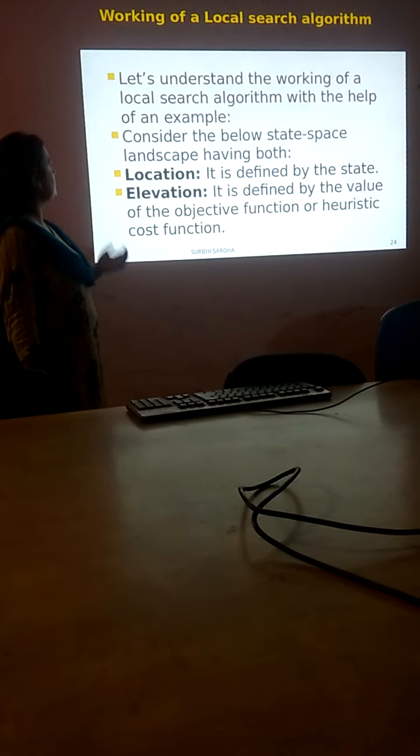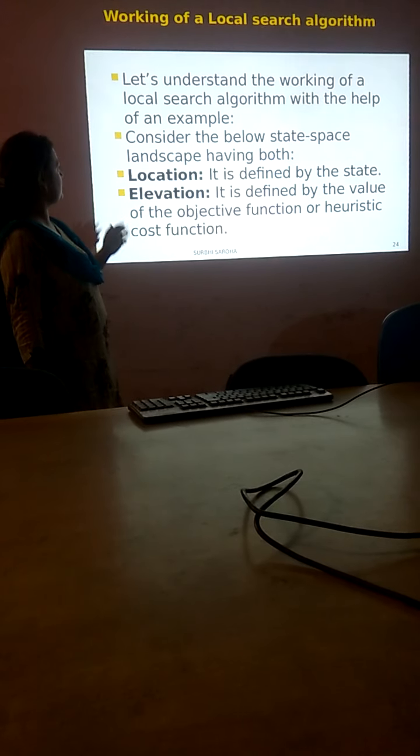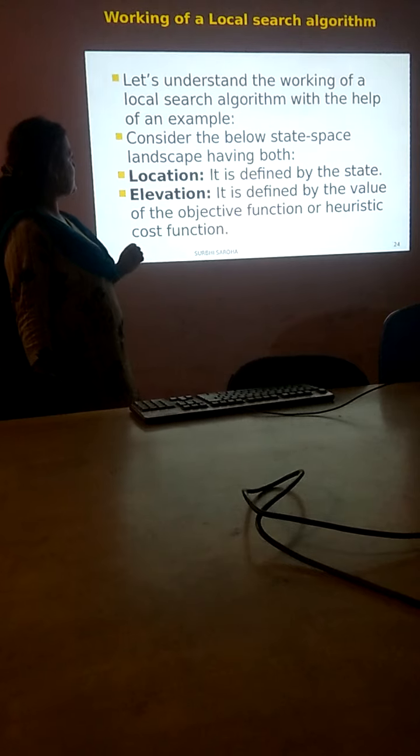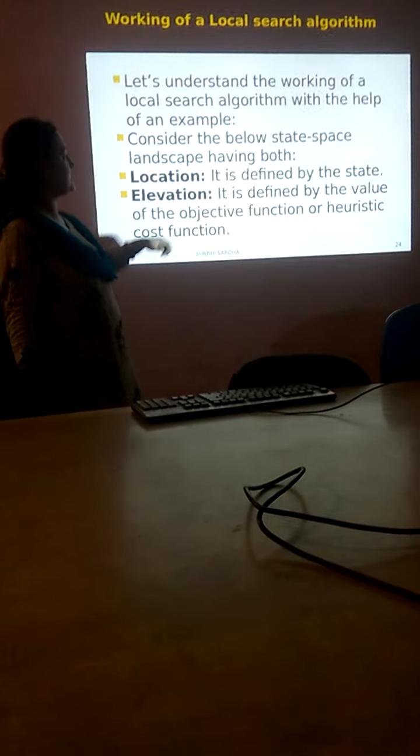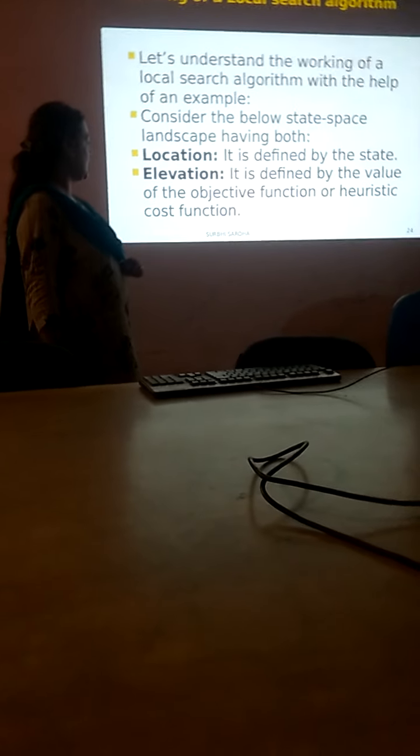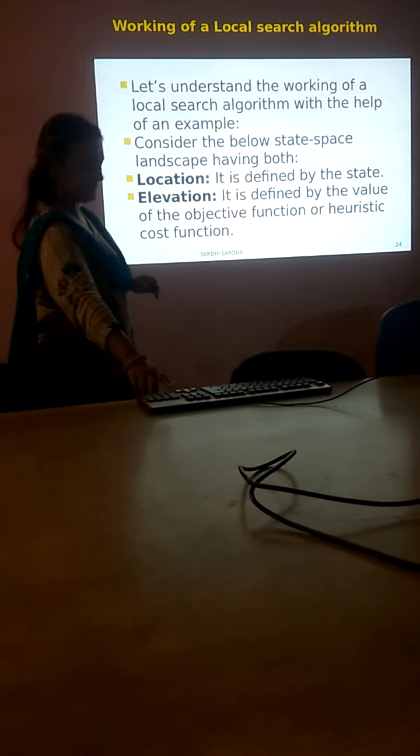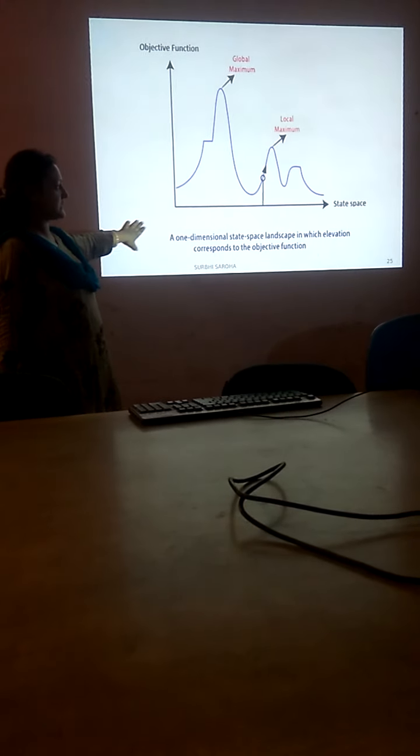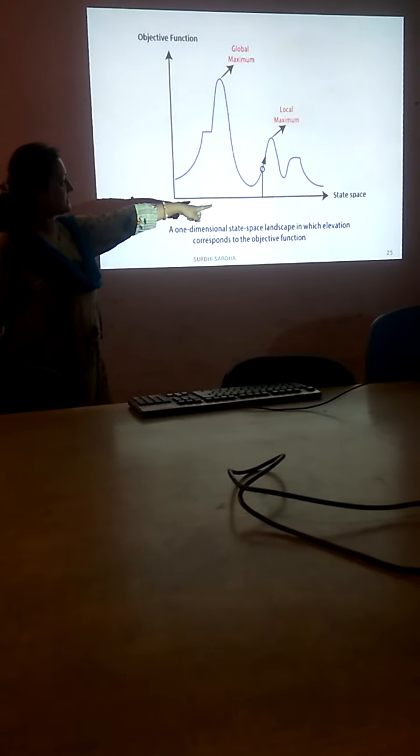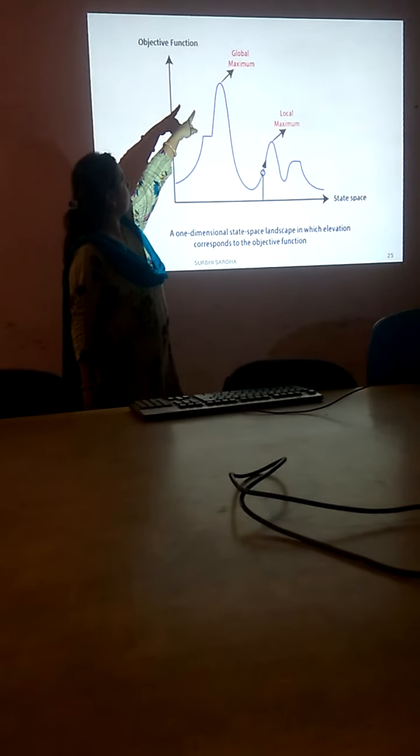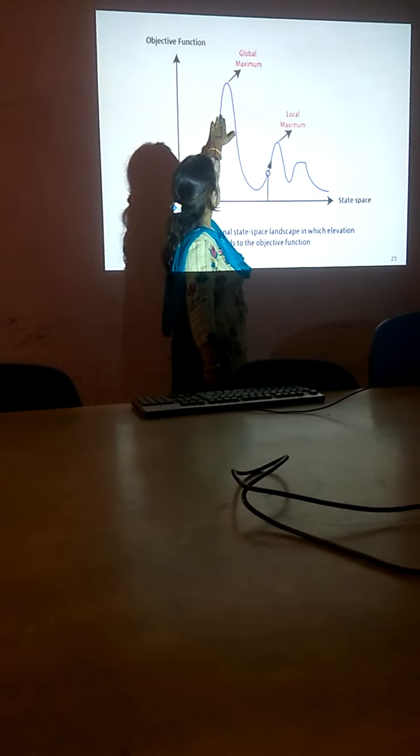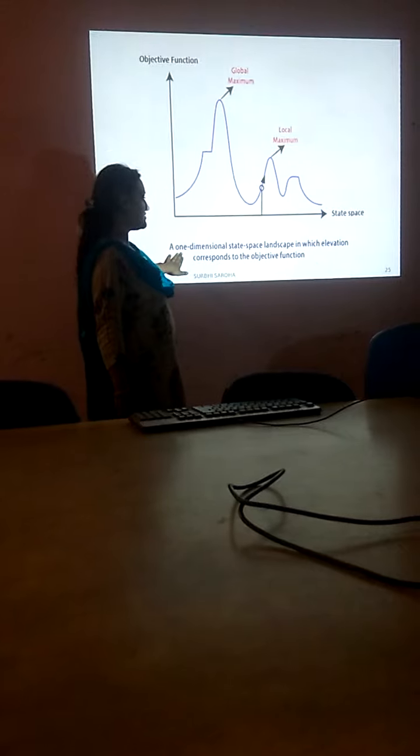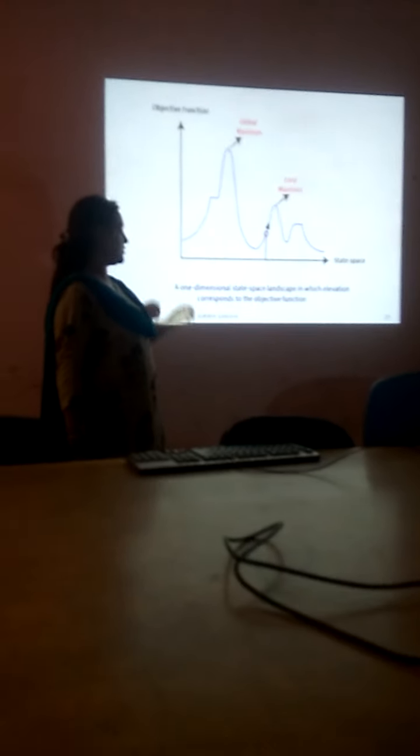Working of a local search algorithm. Now let's understand the working of a local search algorithm with a helpful example. Consider the below state space landscape, which has location and evaluation. Location is defined by the state, and evaluation is defined by the value of the objective function or cost function. So this is a diagram which is explaining the objective function. This is the state space. Now what this graph means: this is the global maximum. This is a local maximum. Local maximum why? Because in this local part it is the maximum value, and the global maximum is the maximum throughout the graph. So this is a one-dimensional state space landscape in which elevation corresponds to the objective function.